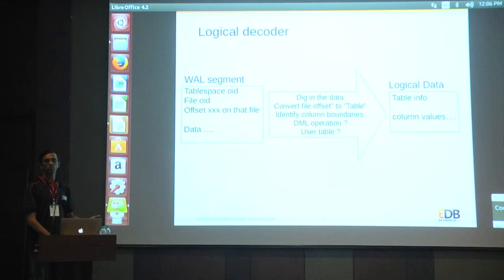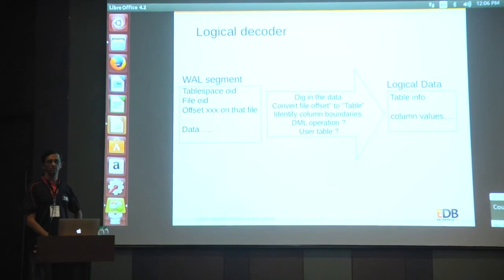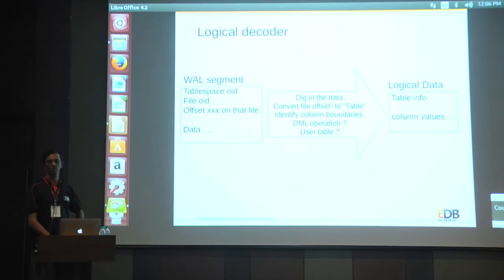We also want to know whether it's a DML operation or something else. There are a lot of other operations which are logged in the transaction log, like catalog updates, or page updates, or a lot of detailed information which we don't want. We only want DML operations.